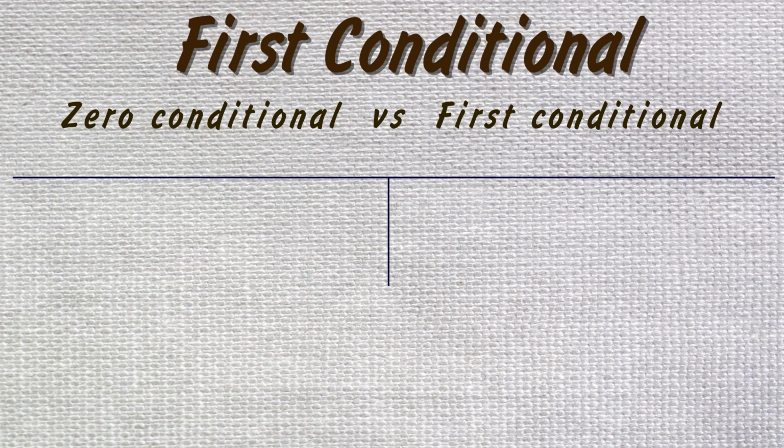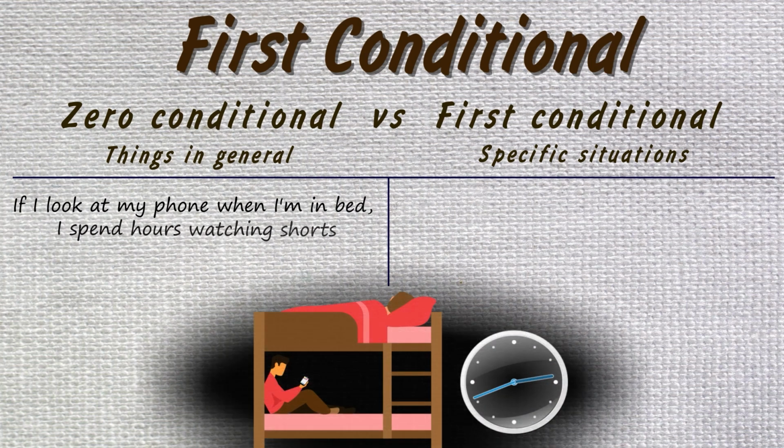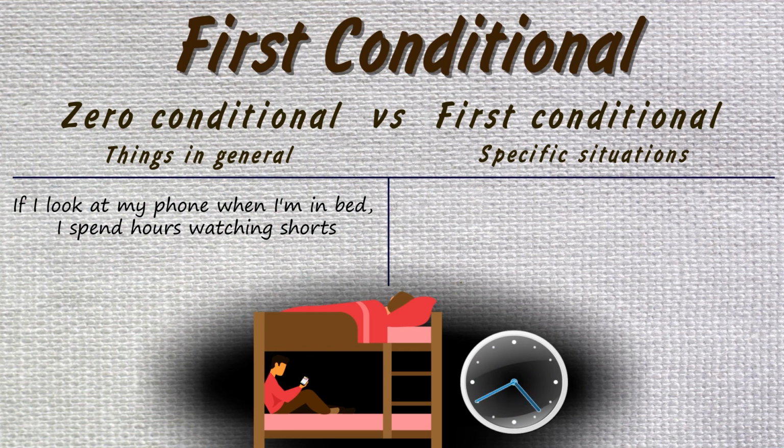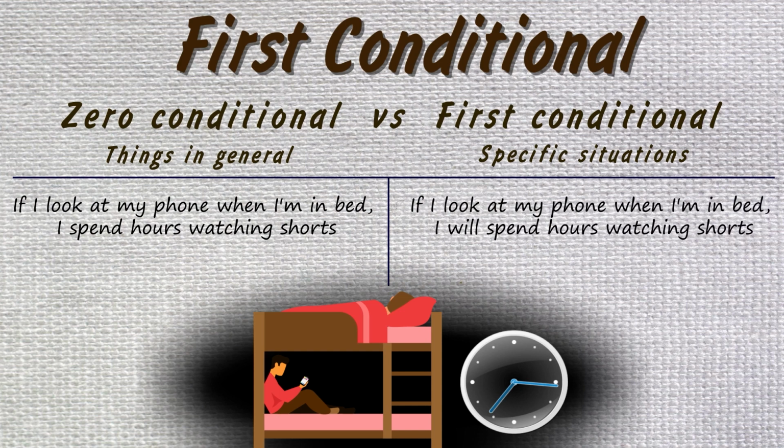Well, we use the zero conditional to talk about things that happen in general, while the first conditional is used to talk about the consequence of specific situations. Let's compare some examples. If I look at my phone when I'm in bed, I spend hours watching shorts. Or, if I look at my phone when I'm in bed, I will spend hours watching shorts.